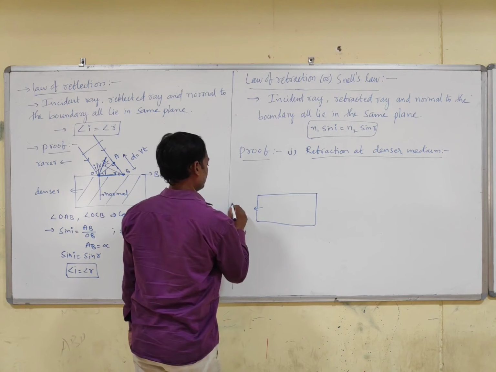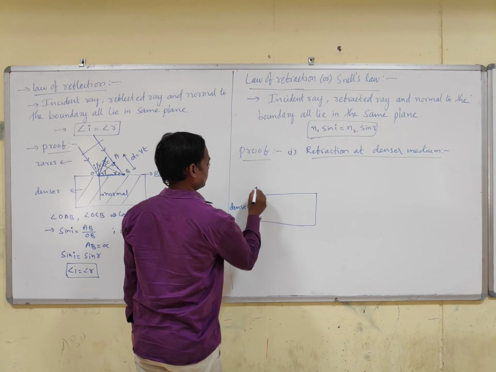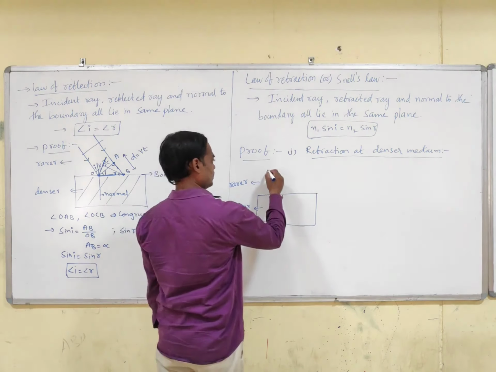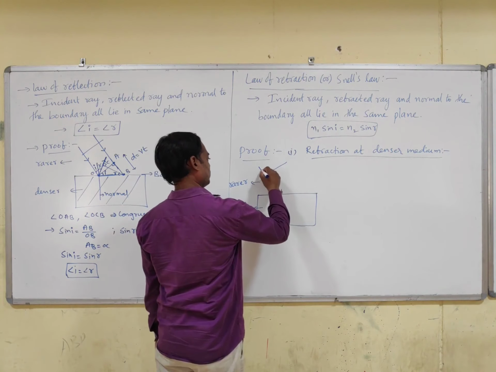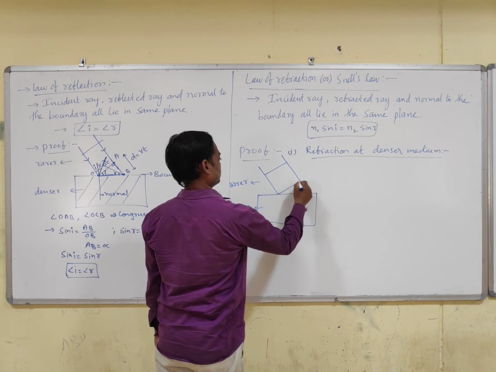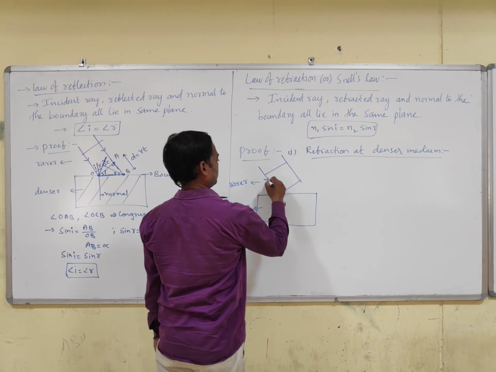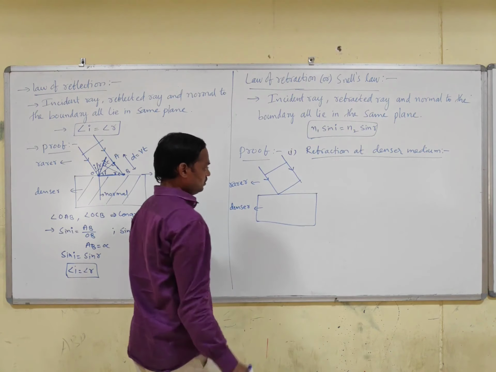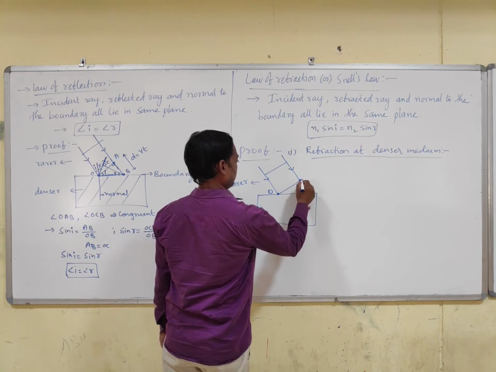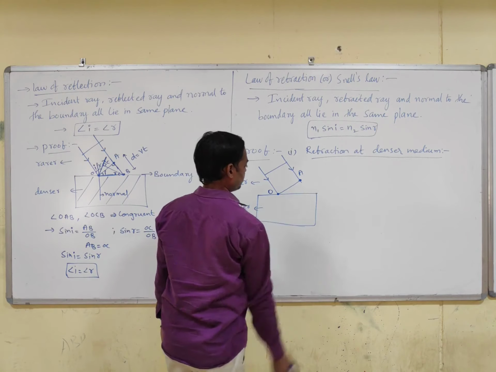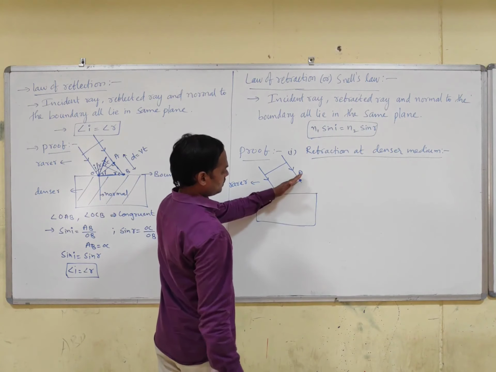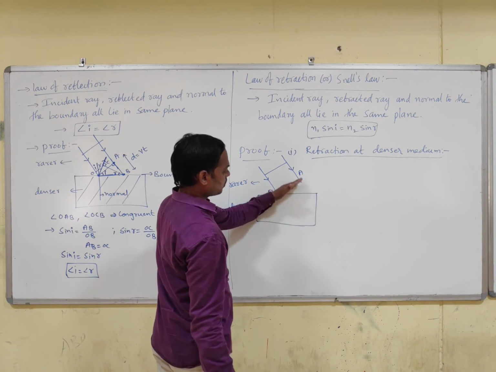This is the denser medium and this is the rarer medium. Plane wave front. We are drawing the ray OA. So the plane wave front is moving towards the boundary.